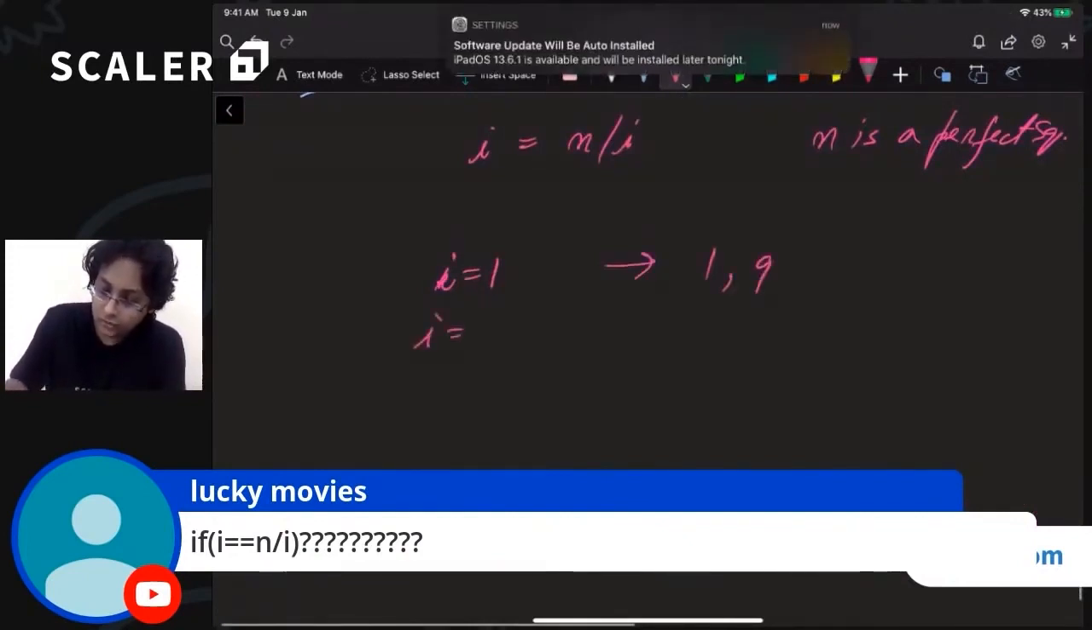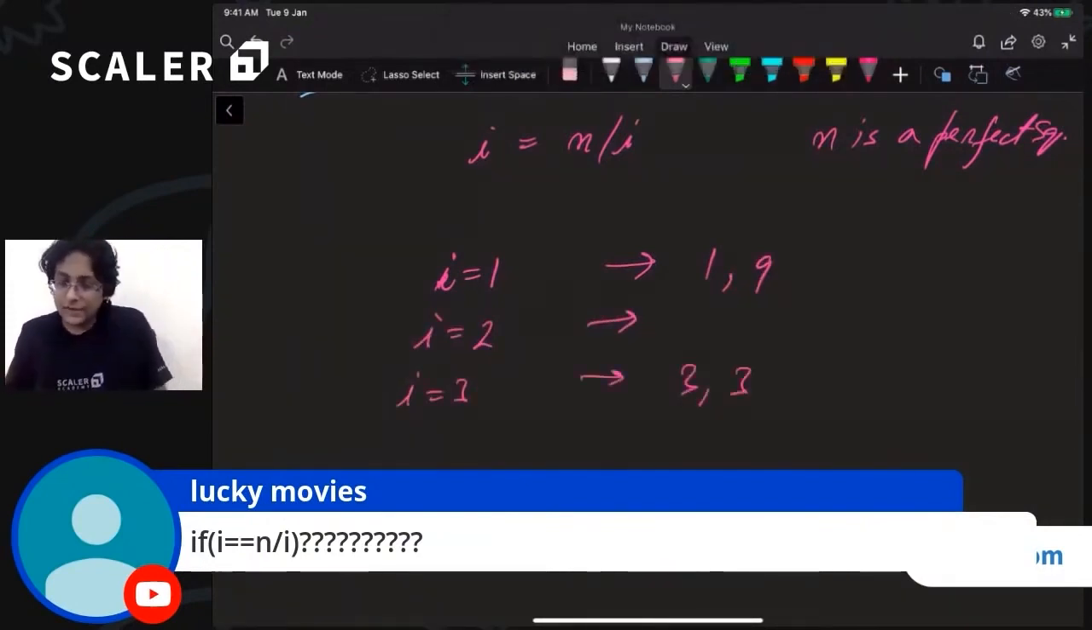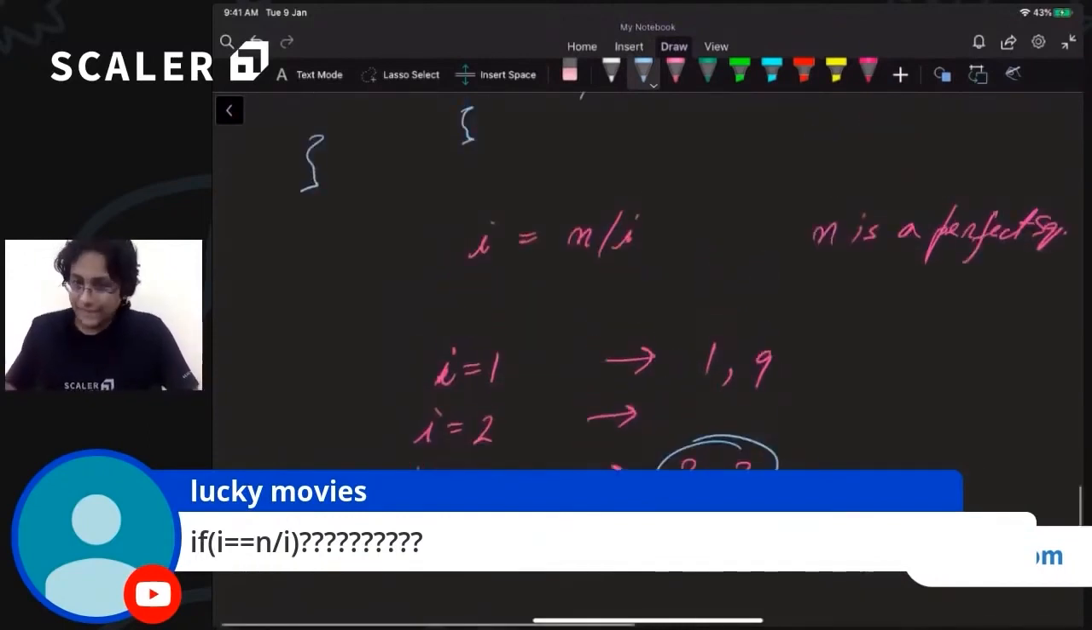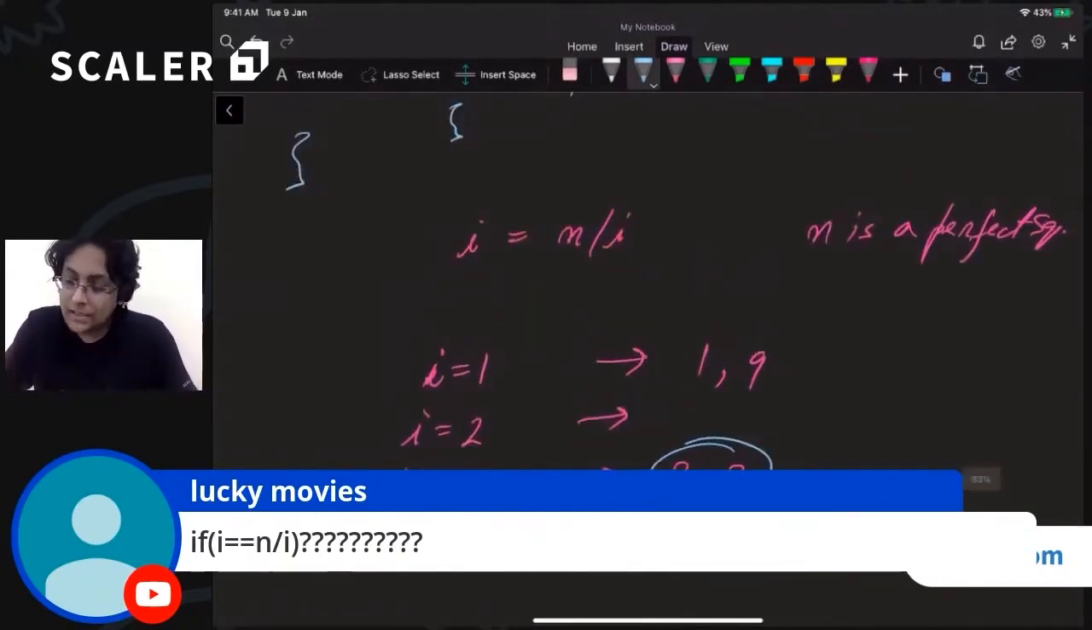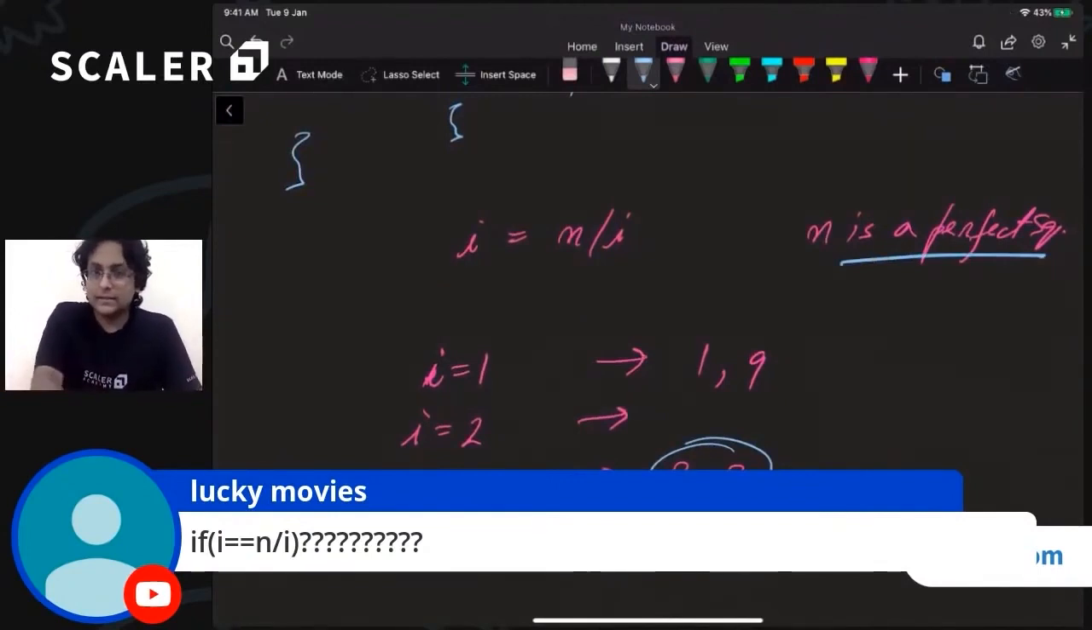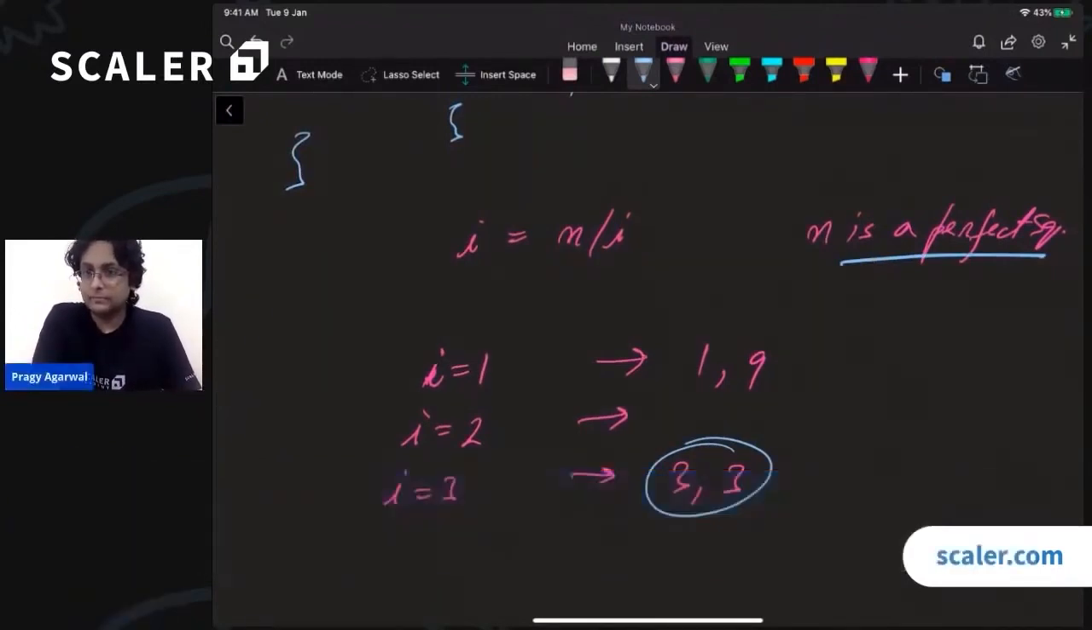Right. I equals to 2. We will not print anything. I equals to 3. We will print 3, 3. Right. So we see that we printed 3 2 times. That is not a good thing to do. Right. So we need to resolve this. And we see that this only occurs when n is a perfect square. Right? Otherwise, this issue cannot occur. Right? So how do we resolve this?